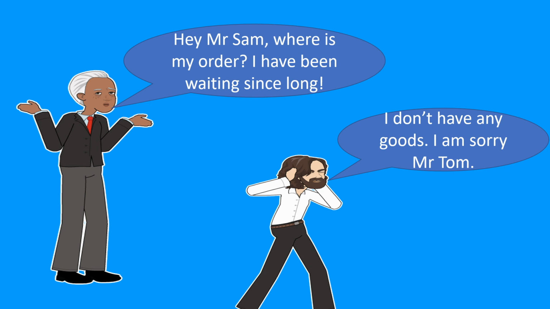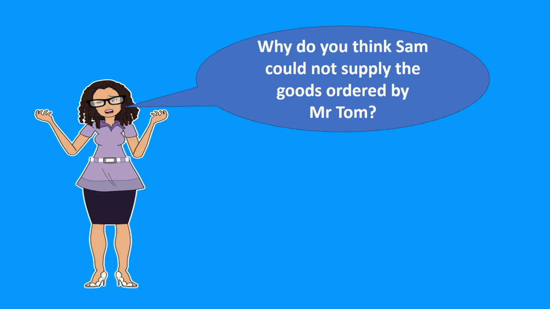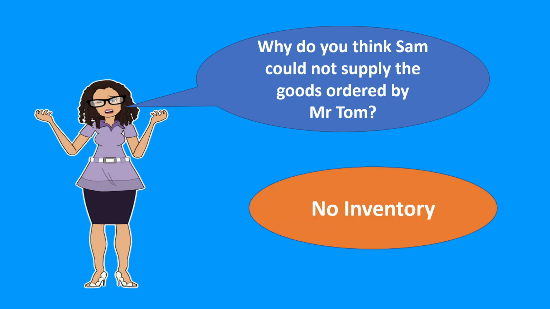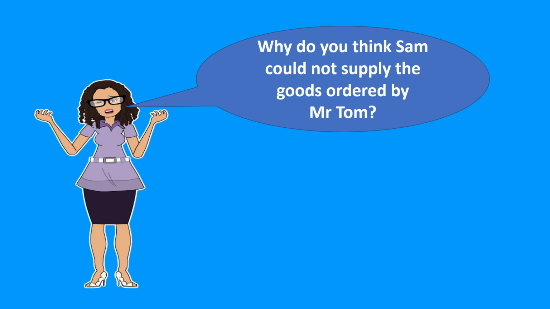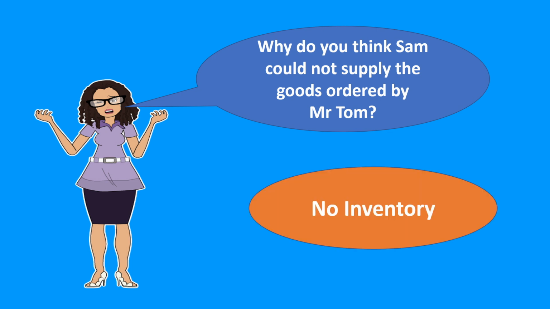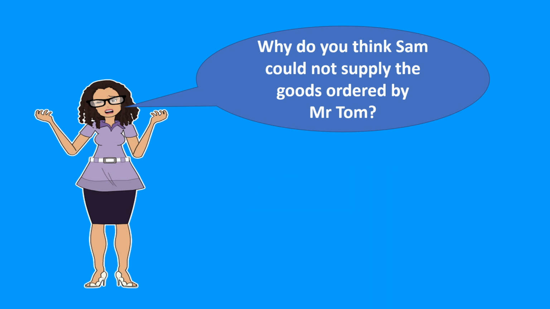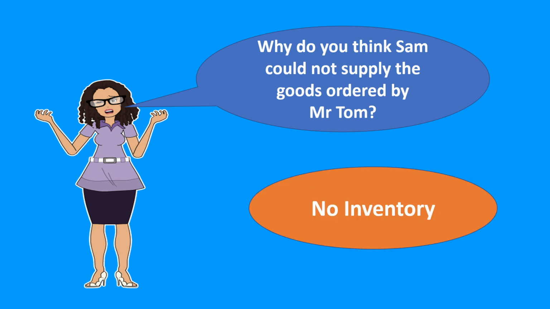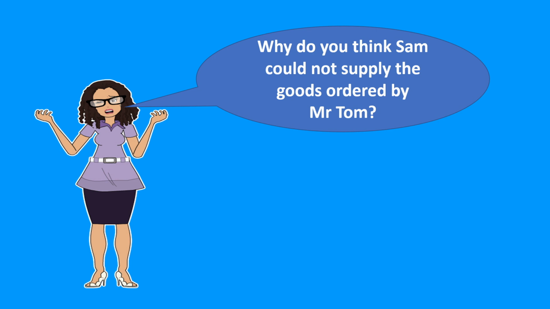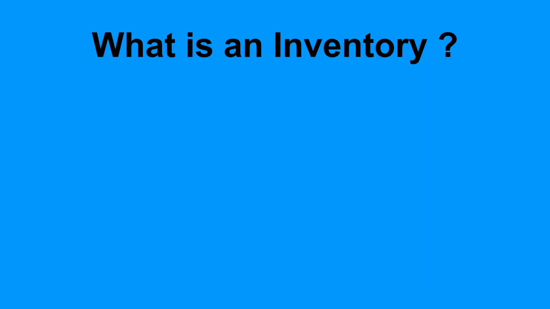I'm sorry, Mr. Tom. According to you, why do you think Sam could not supply the goods ordered by Mr. Tom? The reason is there was no inventory available. But in a real business situation, do you think a situation like this should exist? To be able to answer all these questions, first, let us try to see what is meant by an inventory.